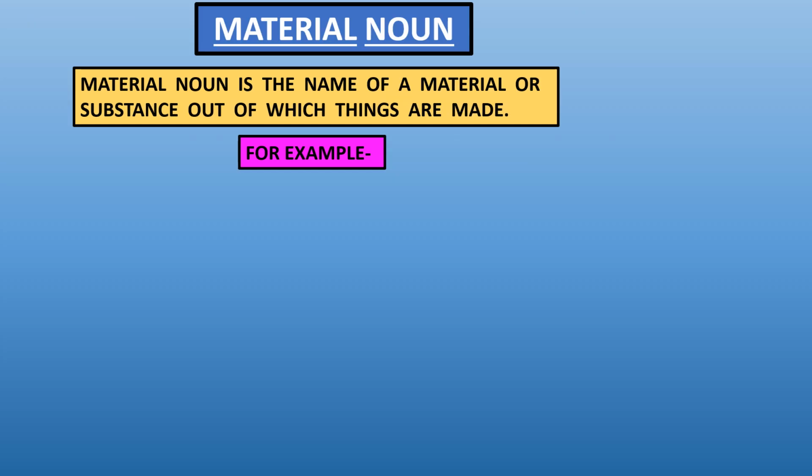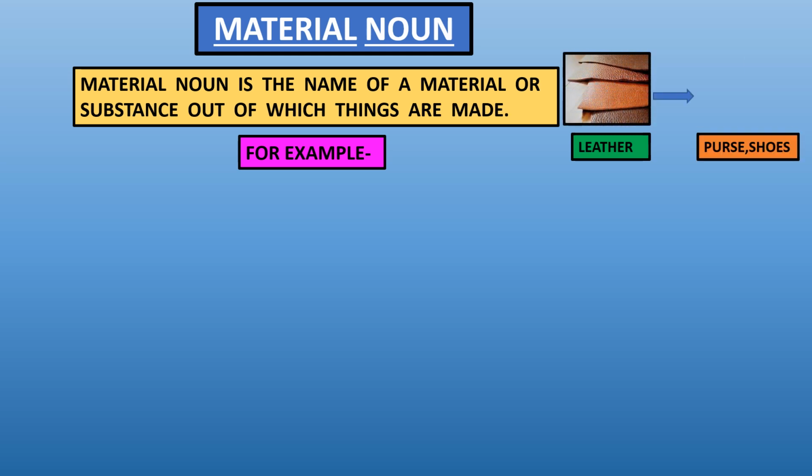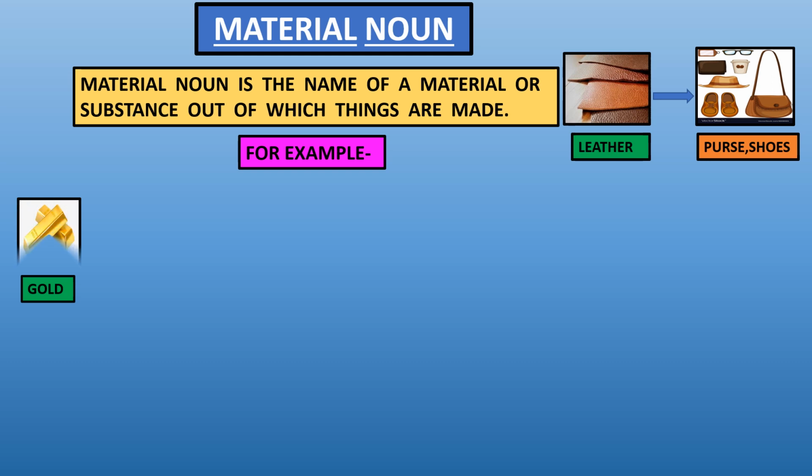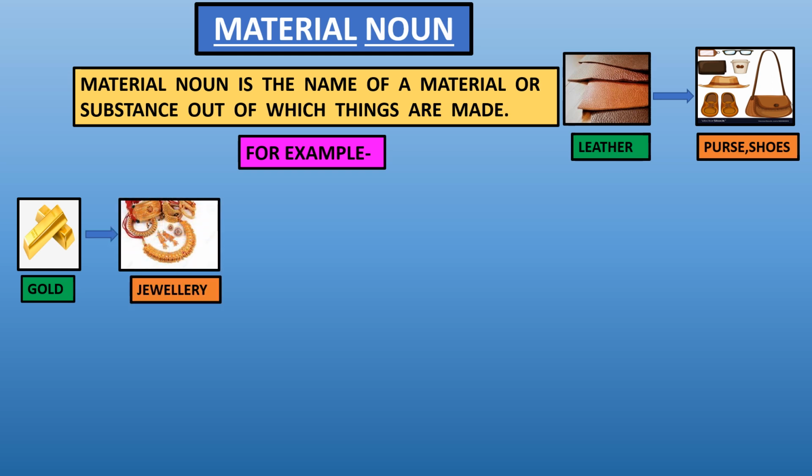Now our next noun is material noun. Material noun is the name of a material or substance out of which things are made. For example, leather. Leather is a raw material for making many things like purse, bag, shoes, hat, etc. Gold. Gold is a raw material for making ornaments, jewelry, etc. So it is also a material noun.